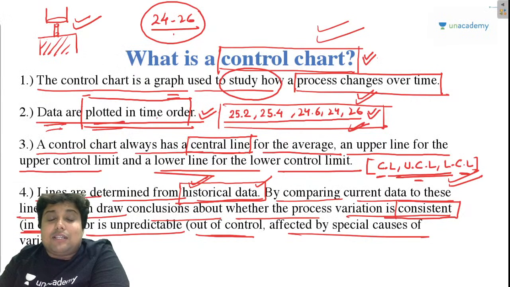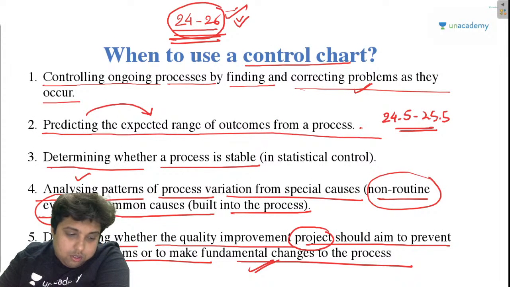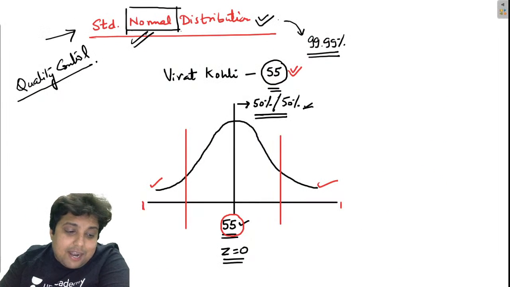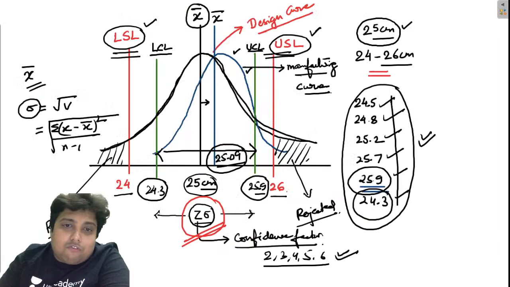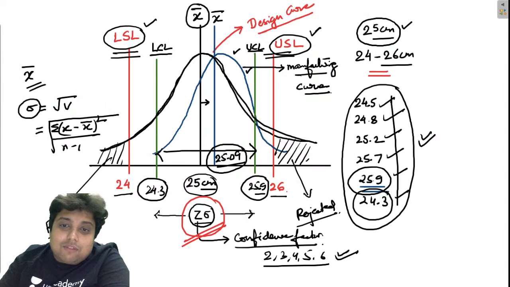I have discussed what is a control chart. I have also discussed when to use a control chart, and I have explained to you the standard normal distribution and the use of control chart via finding the control limits and the specification limits, right?